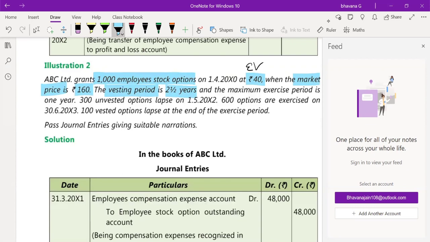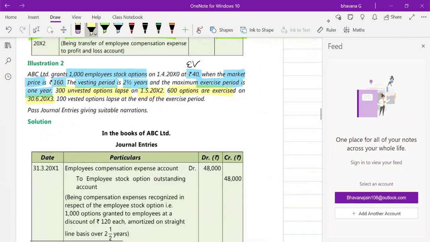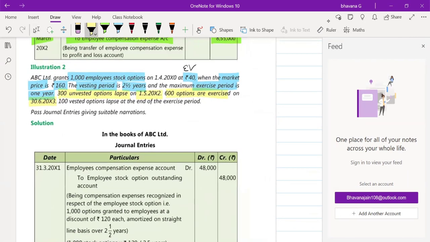Here your employee compensation expense will be accumulated. The maximum exercise period they have told you is 1 year, so 2.5 years of vesting period and 1 year of exercise period after that. They have told you that 300 unvested options lapse on 1/5/2012 and 600 options are exercised on 30/6/2013. Then again 100 vested options lapse at the end of exercise. When such kind of information is given, it's better to always draw a timeline.